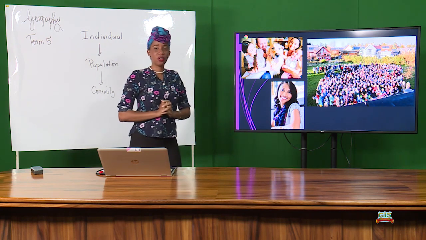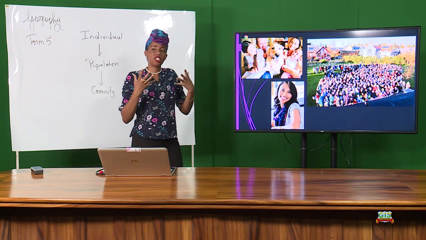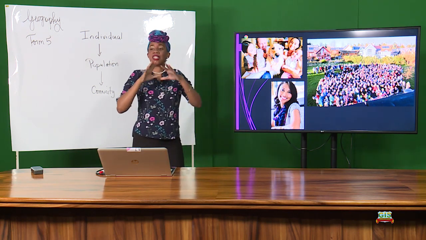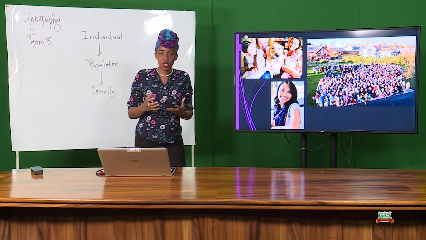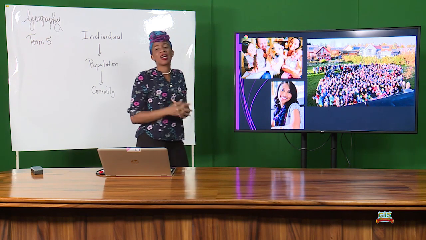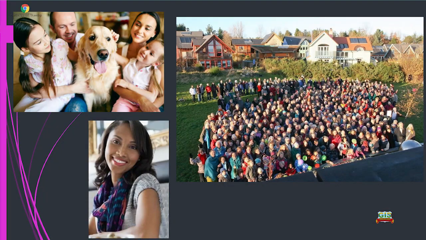Okay, if you guessed this one, you are correct. For something to be termed a population, you must be of the same species. So as much as they may love their dog, the dog cannot be counted as part of their population. Dogs have their own population, so if mother dog and father dog and their pups have to be counted, that's a dog population, the canine population.